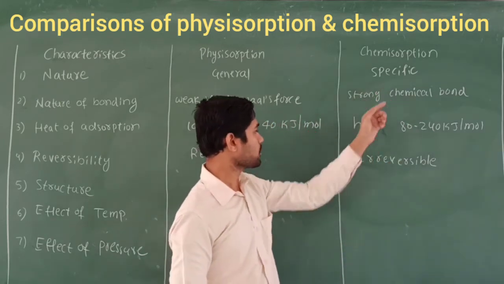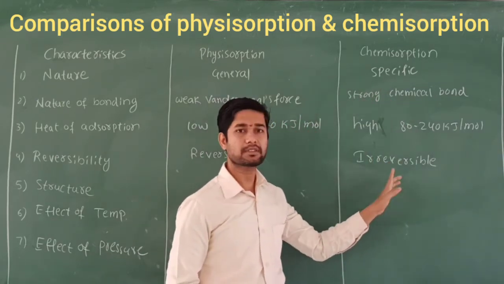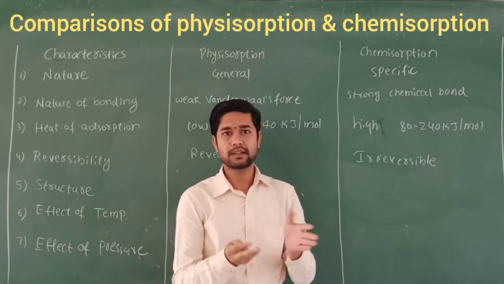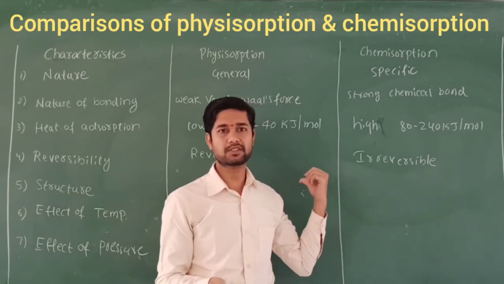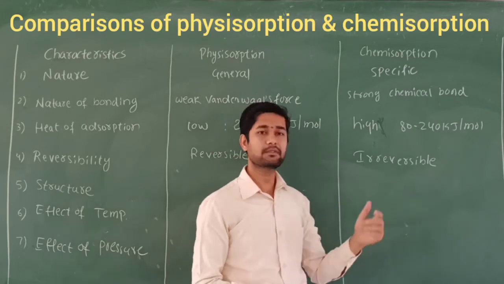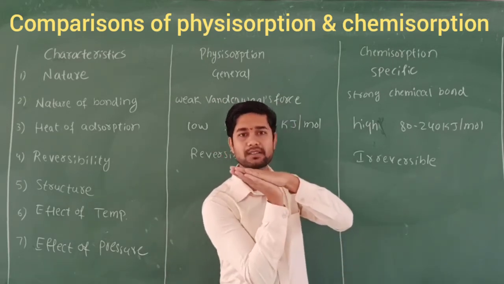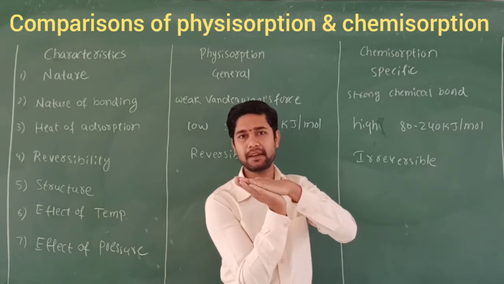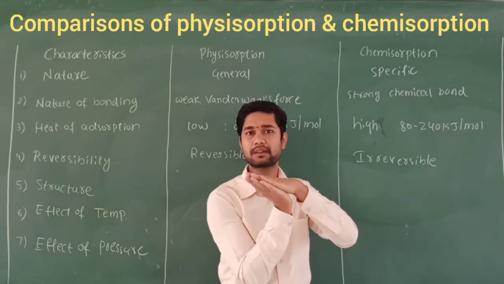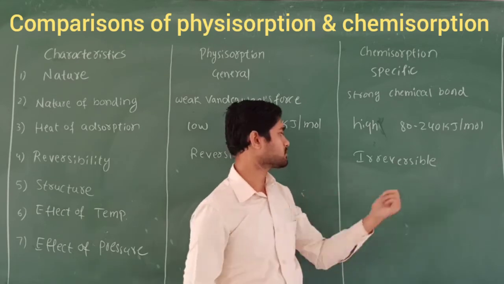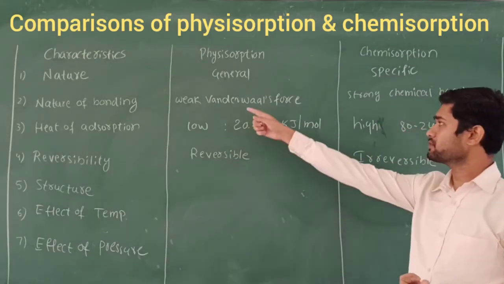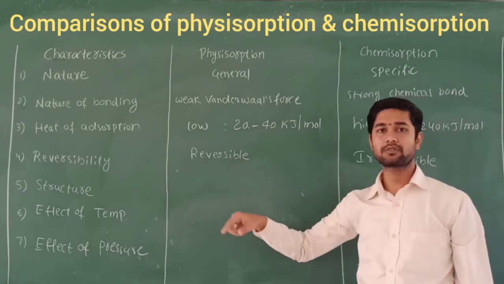Whereas in chemisorption, it is irreversible. Once the formation of the oxide takes place, there is no back reaction. That is called irreversible. Because of the strong chemical bond, once the chemical bond forms, we do not come back to the ground state. So it is irreversible in nature because of the strong chemical bond.